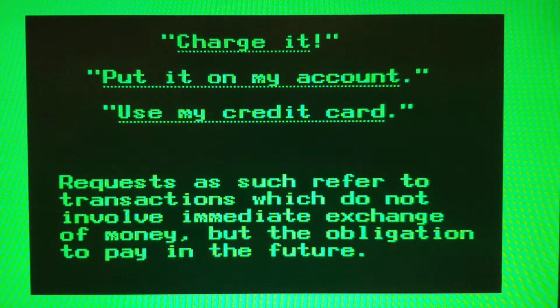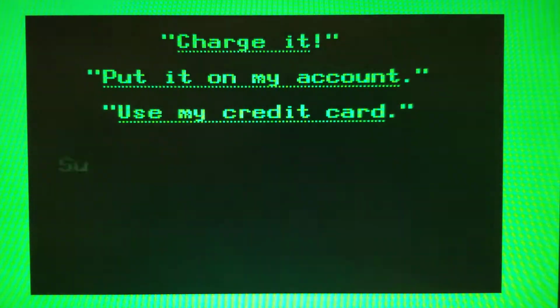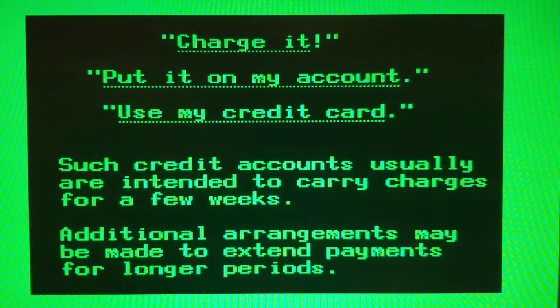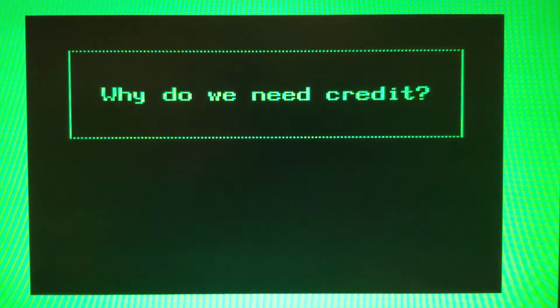We say charge it, or put it on my account, or use my credit card, to refer to a transaction which does not involve immediate exchange of money, but the obligation to pay the money in the future. Such credit accounts usually are intended to carry charges for only a few weeks, but additional arrangements may be made to extend payments for longer periods. Why do we need credit?